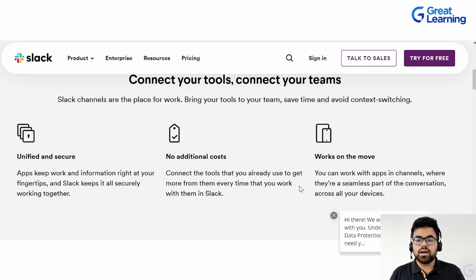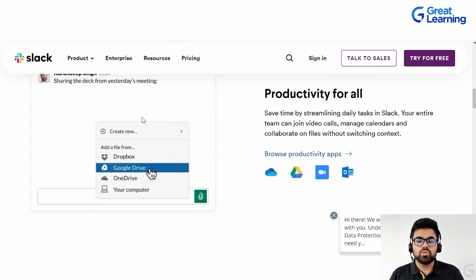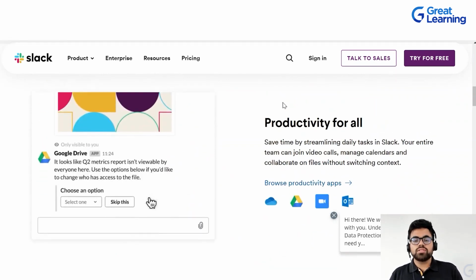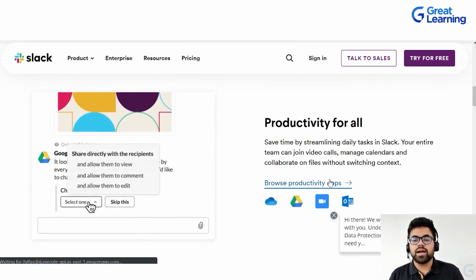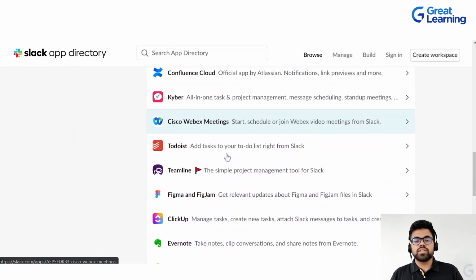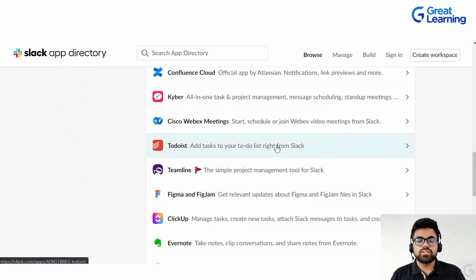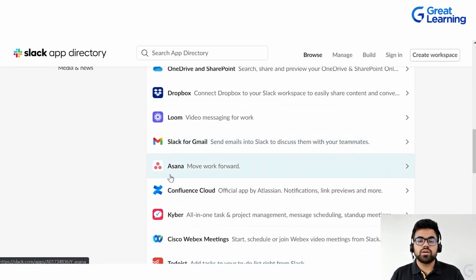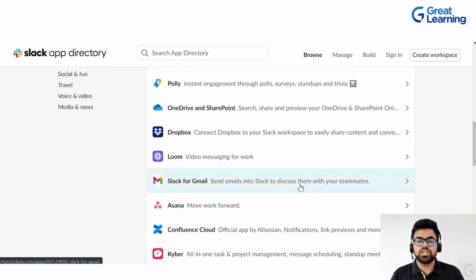So all these things are included. On the move you can go, productivity you have. So as you can see, they have these productivity apps. Now you can go through all those apps that you maybe require. So to-do list is one, you have different apps: Asana project management tool, again Slack for Gmail.